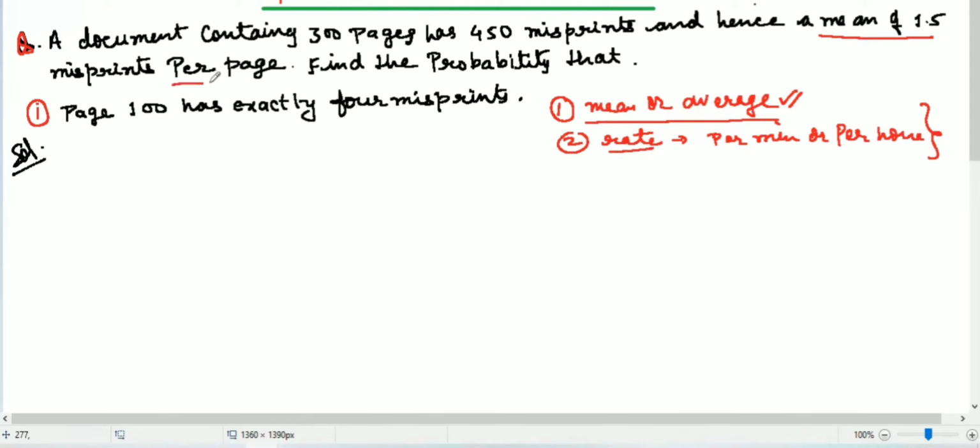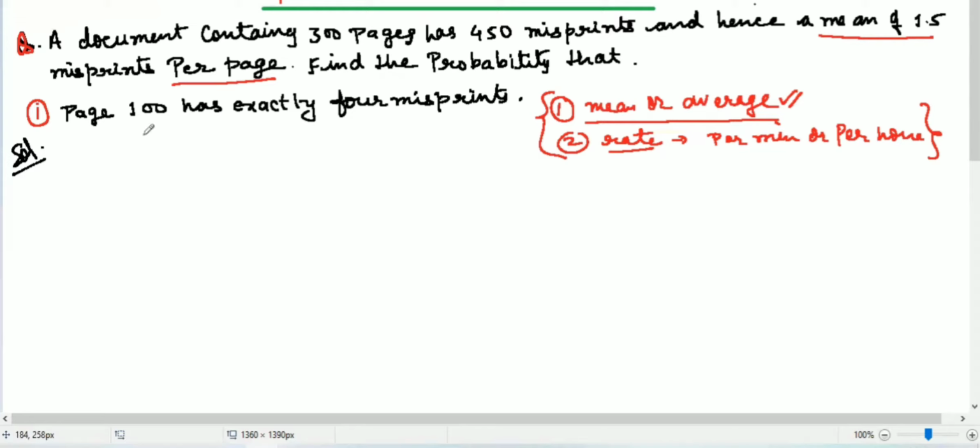So see here, per page is given. It means you will have in the question per page, per minute, per hour, a rate or mean. If you find these two things, you can do this question by using Poisson distribution. And the question is: find the probability that page 100 has exactly 4 misprints.